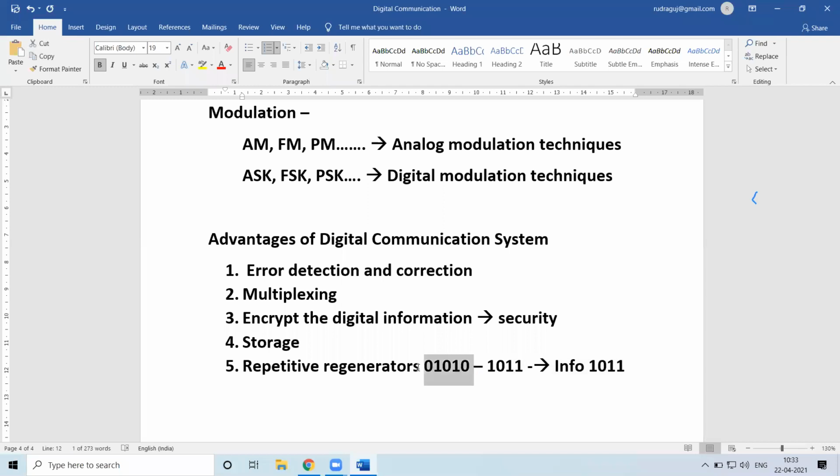It is not regenerating this part. It is just regenerating this one. So it doesn't know whether it is encoded, decoded, nothing. So if anybody gets access to this information also, they'll not be able to get to know what is the original information. So that is what is happening here.